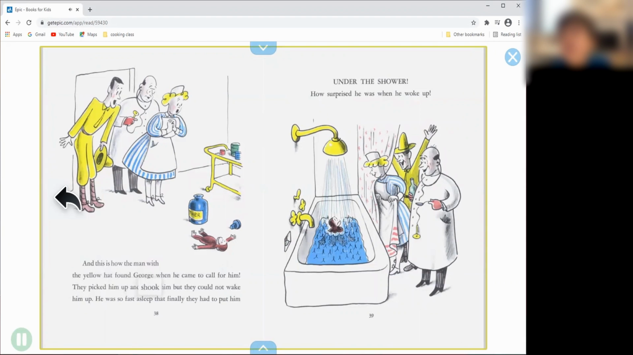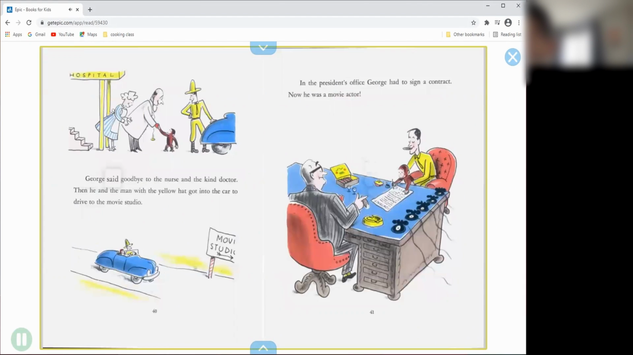They picked him up and shook him, but they could not wake him up. He was so fast asleep that finally they had to put him under the shower. How surprised he was when he woke up. George said goodbye to the nurse and the kind doctor. Then he and the man with the yellow hat got into the car to drive to the movie studio.